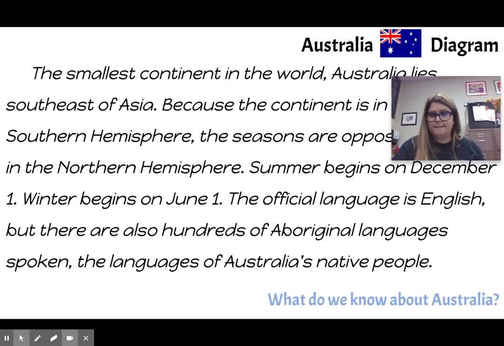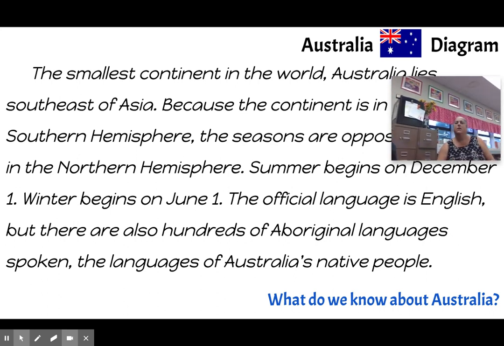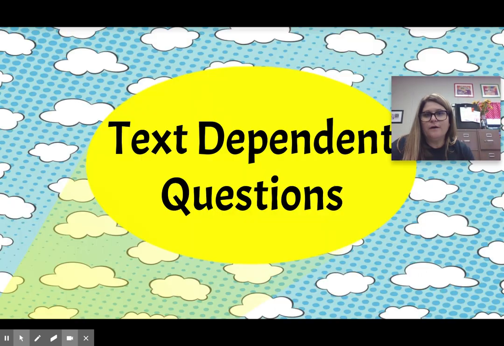All right, friends. So, what do we know about Australia? We know it's the smallest continent in the world. It's near Asia. Its seasons are different than ours. The official language is English, which is very interesting, but there are also lots of other languages spoken by their native people. Good job.